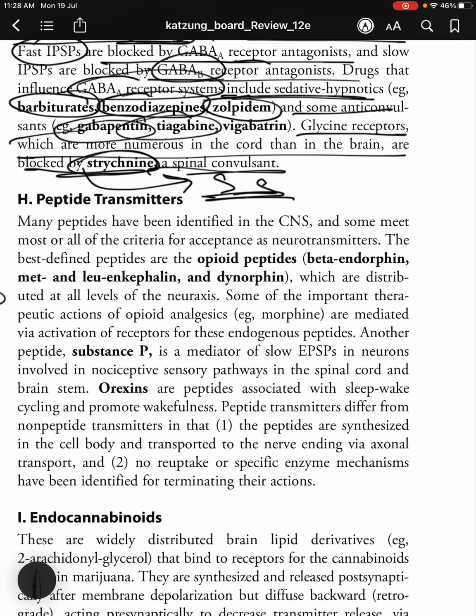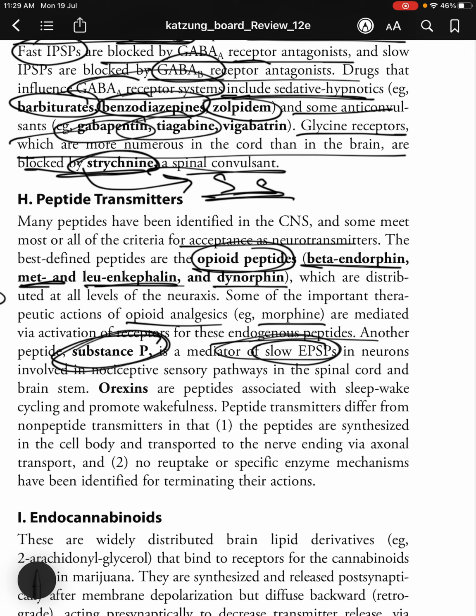Next, peptide transmitters. Many peptides have been identified in the CNS and some meet most or all of the criteria for acceptance as neurotransmitters. The best defined are the opioid peptides beta-endorphin, met-enkephalin, and dynorphin, which are distributed at all levels of the neuraxis. Some of the important therapeutic actions of opioid analgesics such as morphine are mediated by activation of receptors for these endogenous peptides.